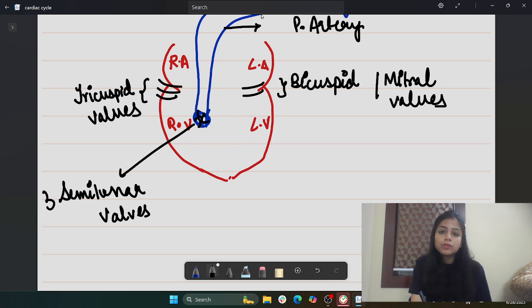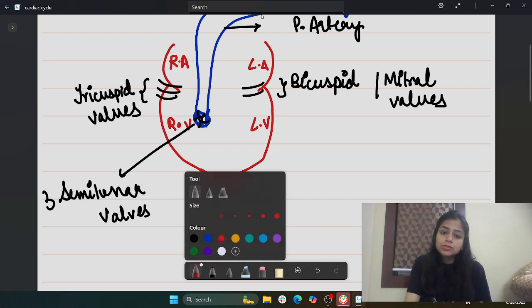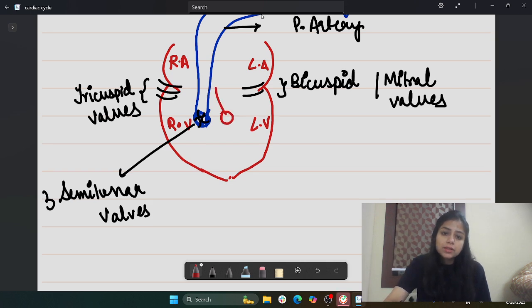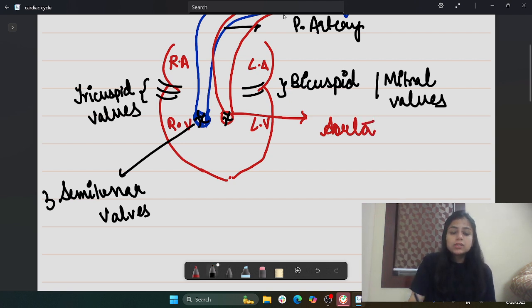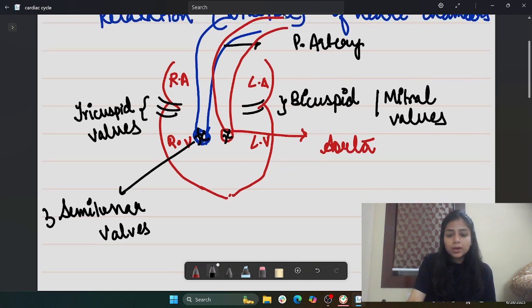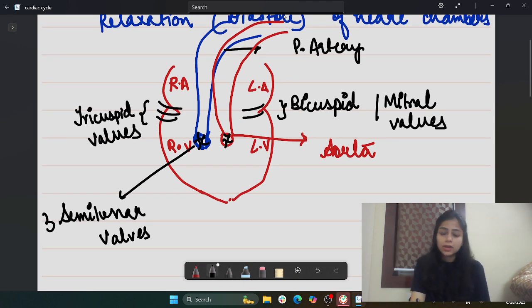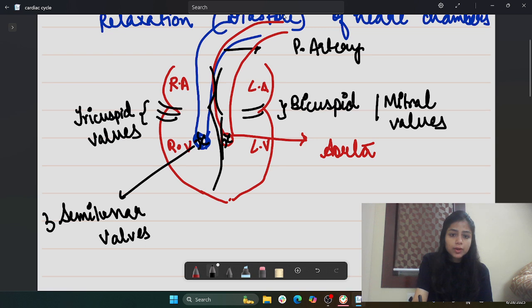So these three semilunar valves are present at the junction of the pulmonary artery, and also three semilunar valves are present at the junction of the aorta. If I draw the diagram like this, just make it a half-moon shape. This is the aorta, and the aortic junction also has three semilunar valves, so that it prevents the backflow of the blood into the left ventricle. I am drawing it like this so that it becomes convenient for us to understand.